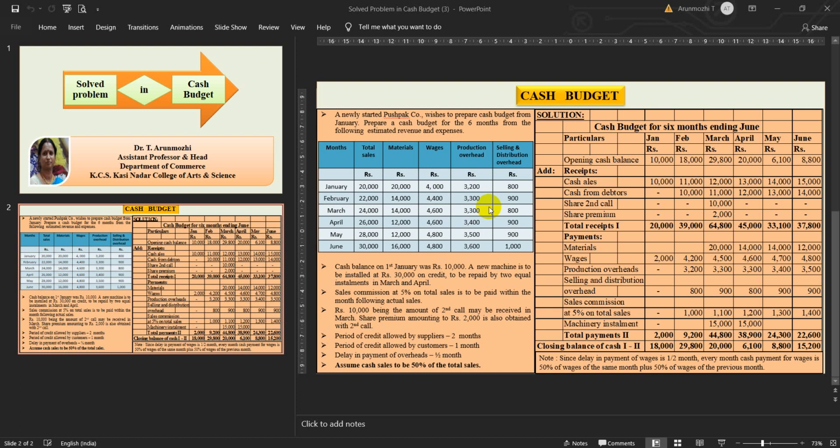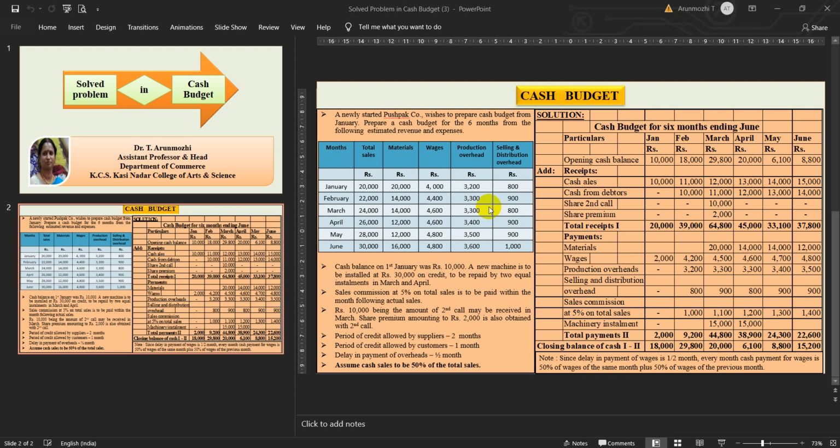Now we move on to all your payment side. Materials, wages, production overheads, selling and distribution overheads, sales commission on total sales and machinery installment. These are the payment side I have taken. Now for the materials, we do not have any for the January month.